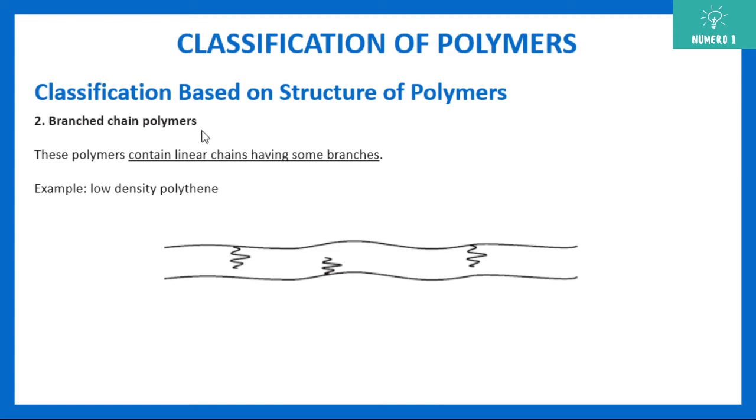Then branched chain polymers. You can see this is a long chain, the main parent chain, and there is some branching here, some branching here, as well as some branching here. The example is low density polythene. The example is again very important. So they contain certain chains having some branches. So these three are branches.